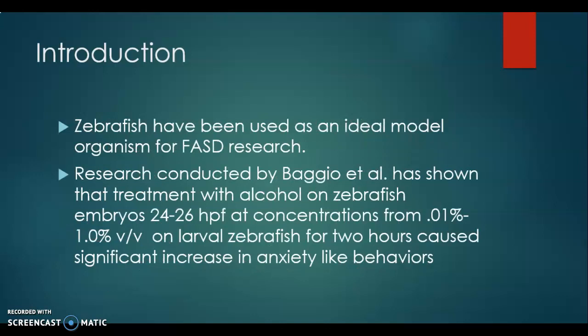Zebrafish have been used as an ideal model organism for FASD research because they reproduce really quickly, they have high numbers of offspring because they lay hundreds of eggs, and they're really cheap and cost effective to maintain. They also have easily traced neural pathways that we can observe, and we know a lot about their genome, so they're the ideal organism for this study.